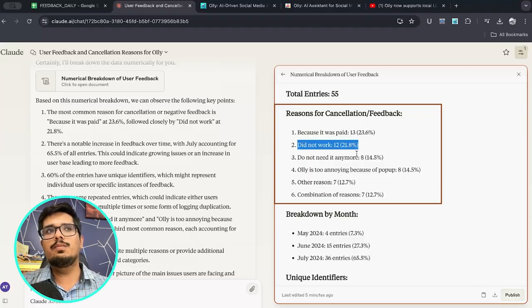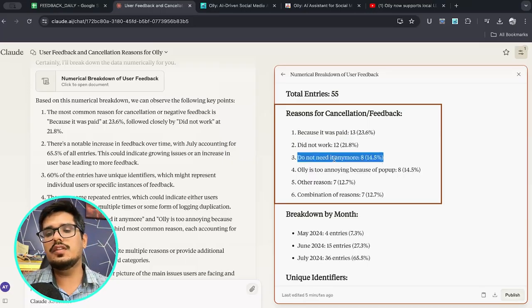Now, the reason why it's a bit more complex to set up Olly is because Olly focuses more on the privacy of your data because you're using an OpenAI API key and you're connecting or using it on your social media accounts. So we don't want any data transfer to happen to us, which also means that there's only so much we can do when it comes to customizing the experience that you see on your end.